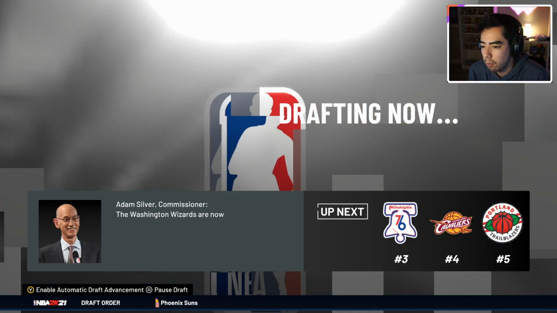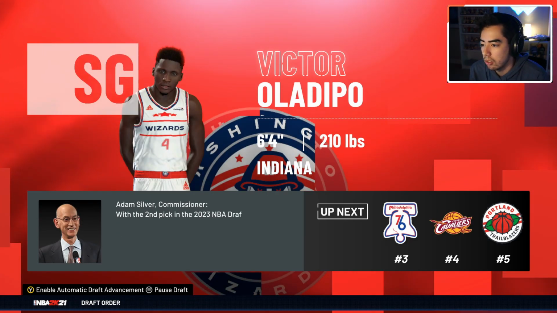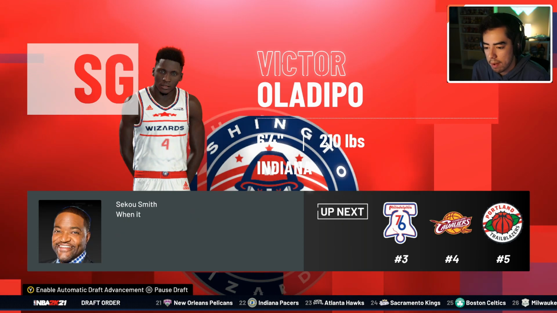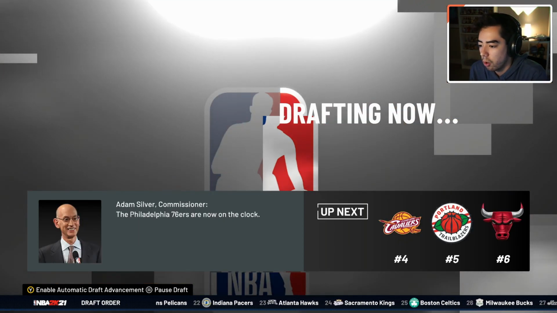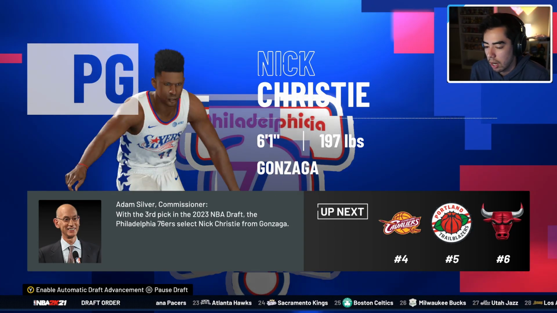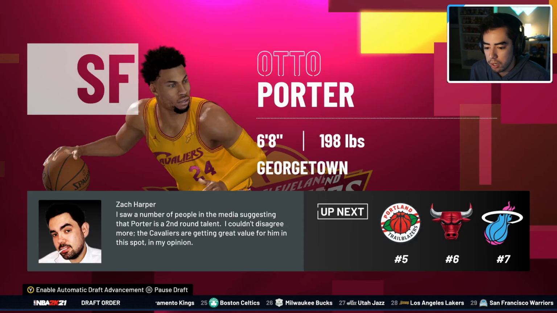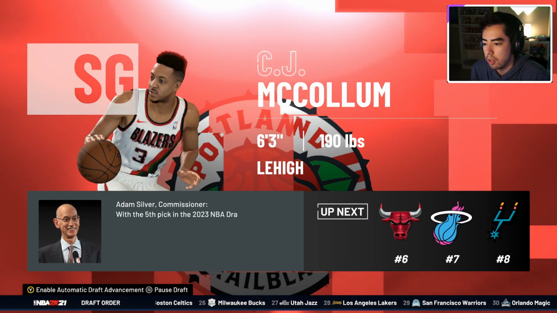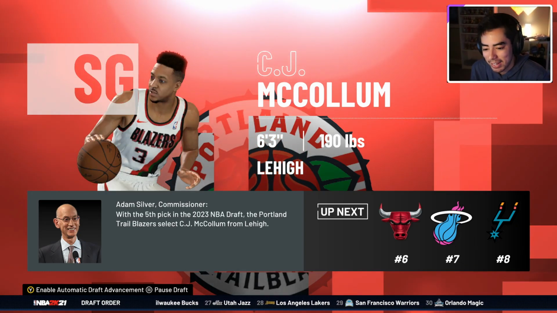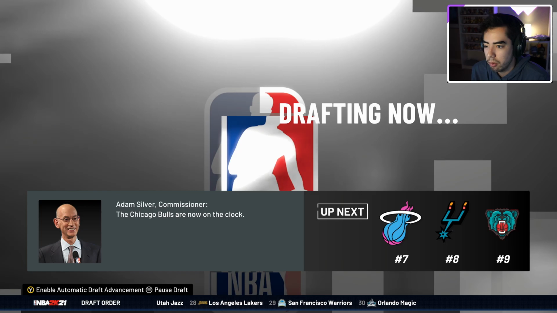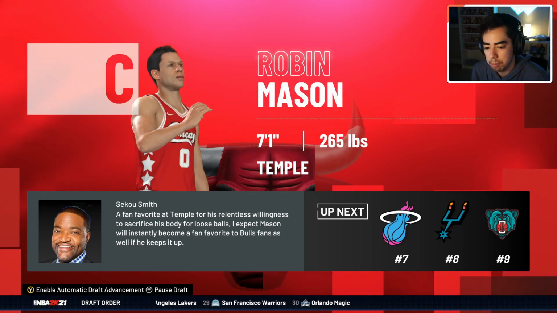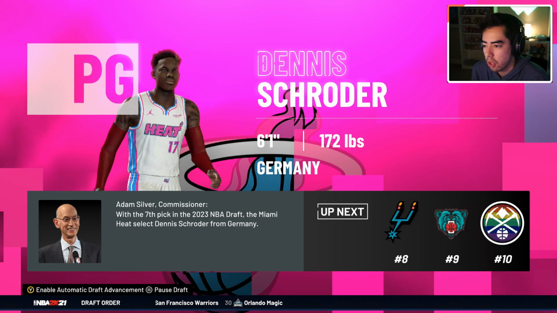Interesting. The Washington Wizards, they take Victor Oladipo. Okay, I think that's the 2nd best player in this draft class, so good pick. The 3rd overall pick, the 76ers take an auto-generated player. Of course they do. The Cavs, they take Otto Porter. The 5th overall pick, the Trailblazers take CJ McCollum. Okay, that's kind of cool. The Bulls, they take an auto-generated player. The Heat take Dennis Schroeder.